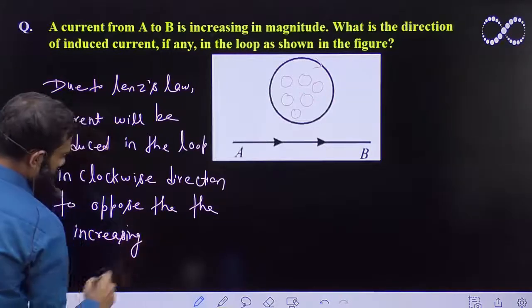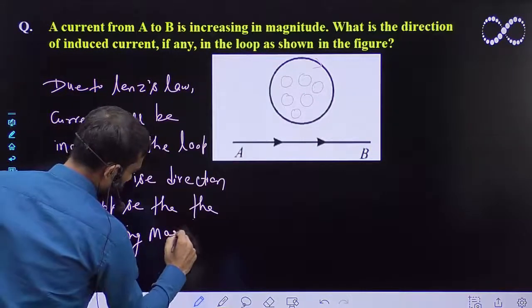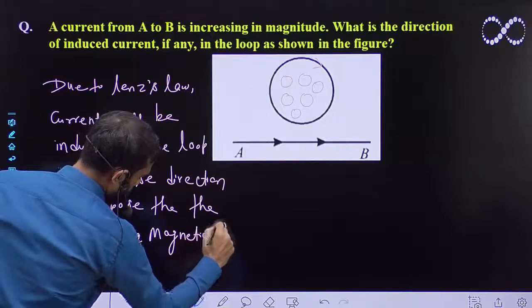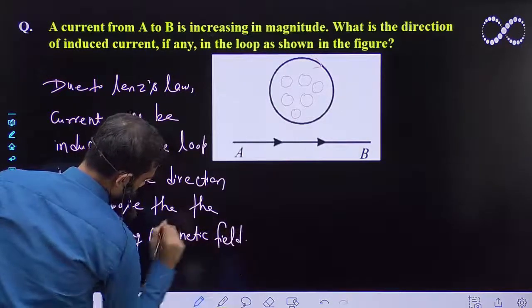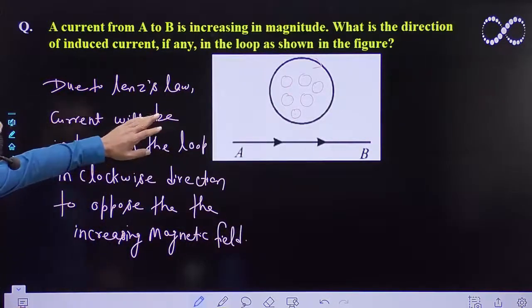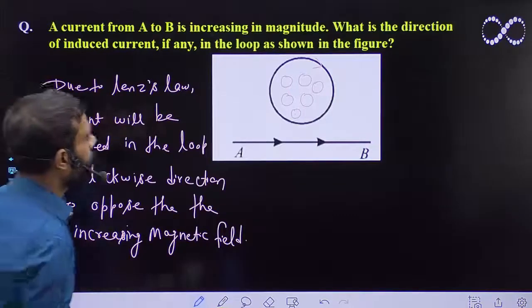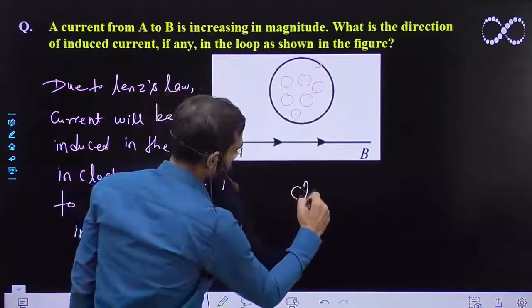So here the current will be clockwise, so the answer will be clockwise,